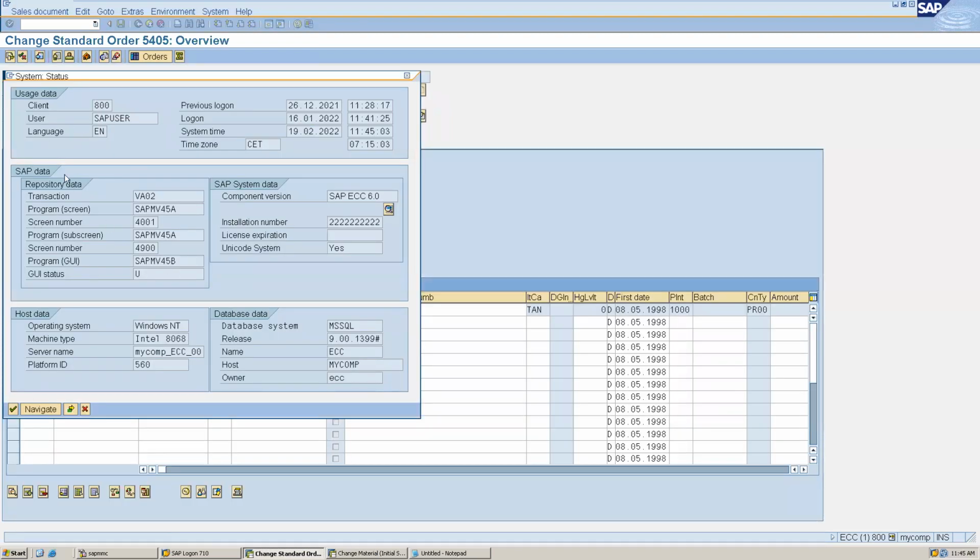Okay, so here we can see this is the program. We can go to the program and look inside it.